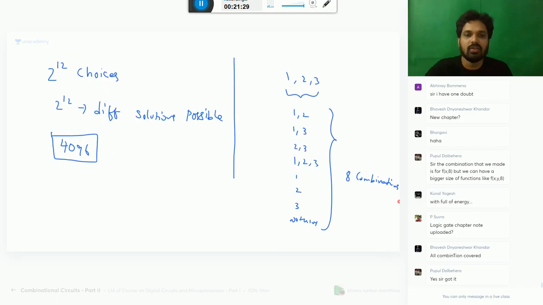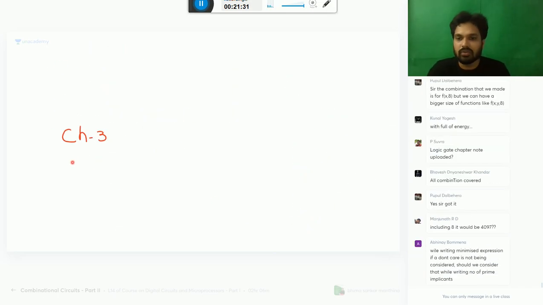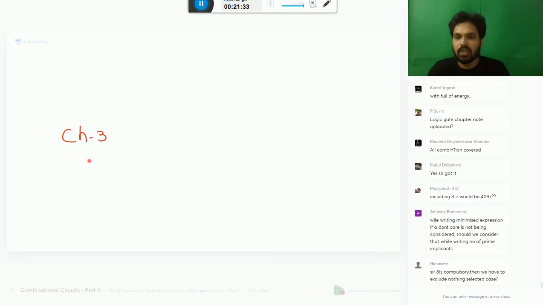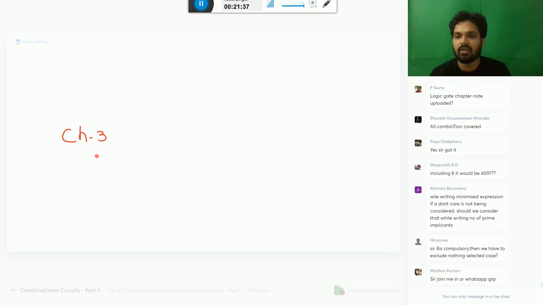Fine. So for the next chapter, if don't care is being considered, we consider that while writing the number of prime implicants. Generally your examiner will ask you prime implicants without don't care. But if they give don't cares also, make all the possible groupings. That is the only logic.